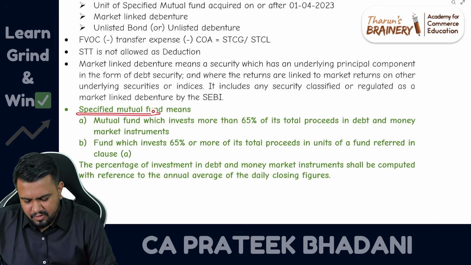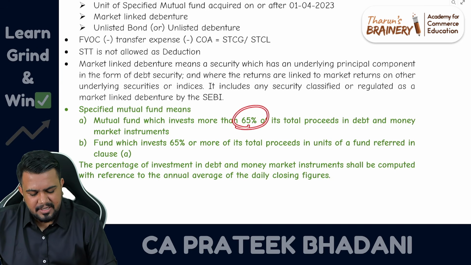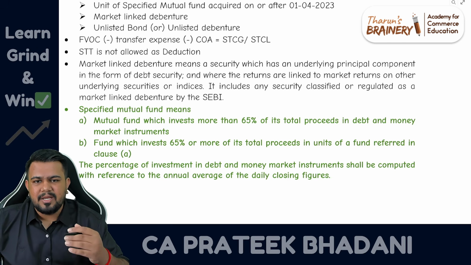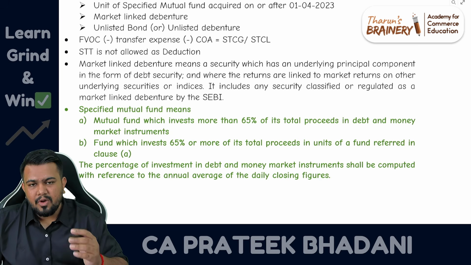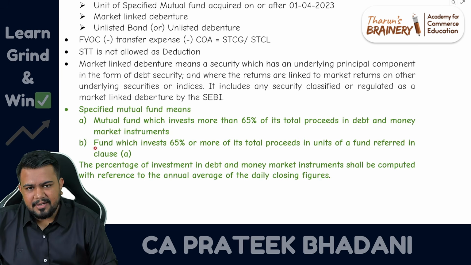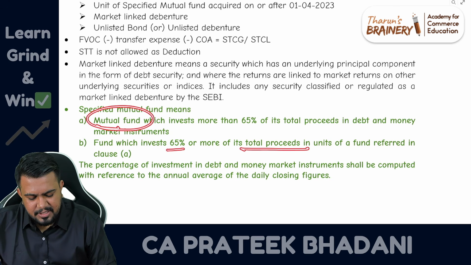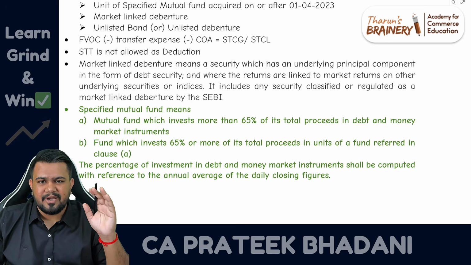Now, specified mutual fund means a mutual fund which invests more than 65% of its total proceeds in either debt or money market instruments. Or if there is another fund which invests 65% or more of its total proceeds in the units of such mutual fund, then that is also called a specified mutual fund.